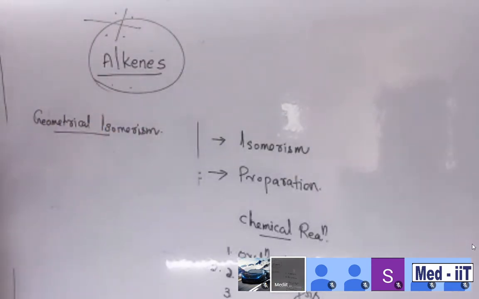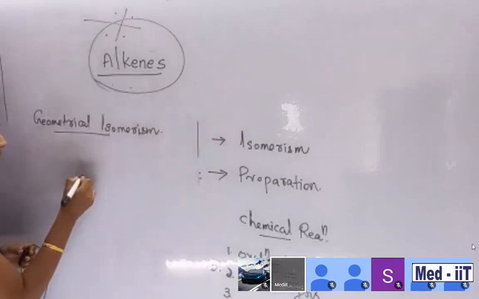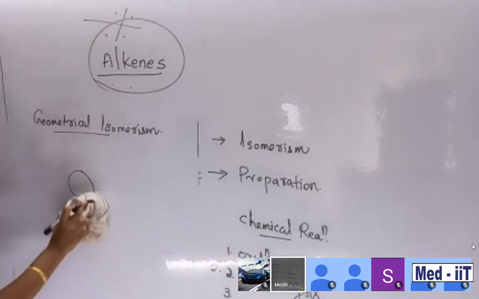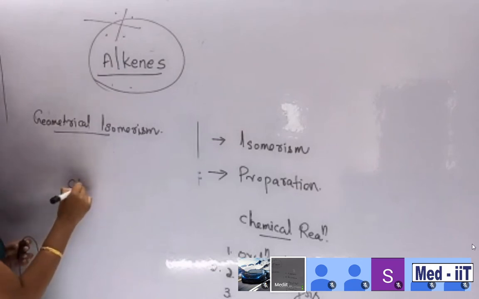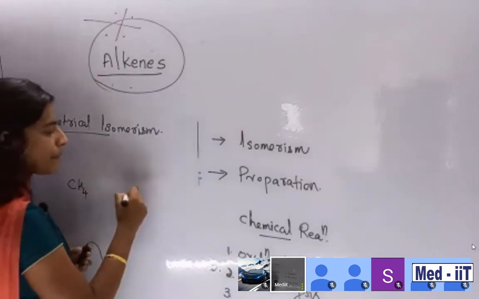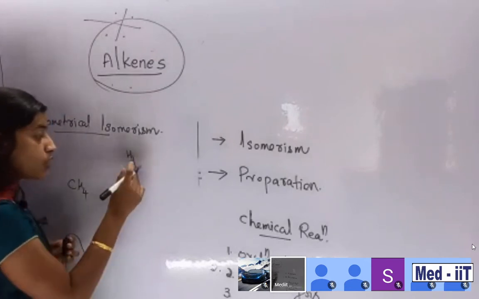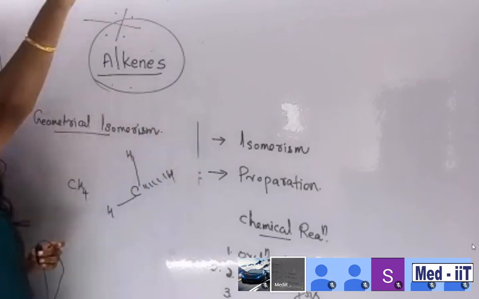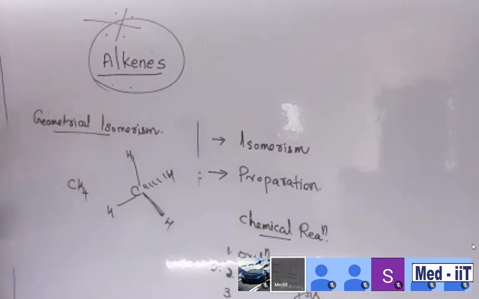Suppose, students, are you familiar with the 3D, the three-dimensional arrangement? Suppose this is a ball. A common example I will put: carbon, methane, CH4. Here carbon is there. Then one hydrogen is in the plane, two hydrogens are in the plane, and then one is out of the plane, at the backside, and one is in front of the plane. This is the structure of methane, CH4.